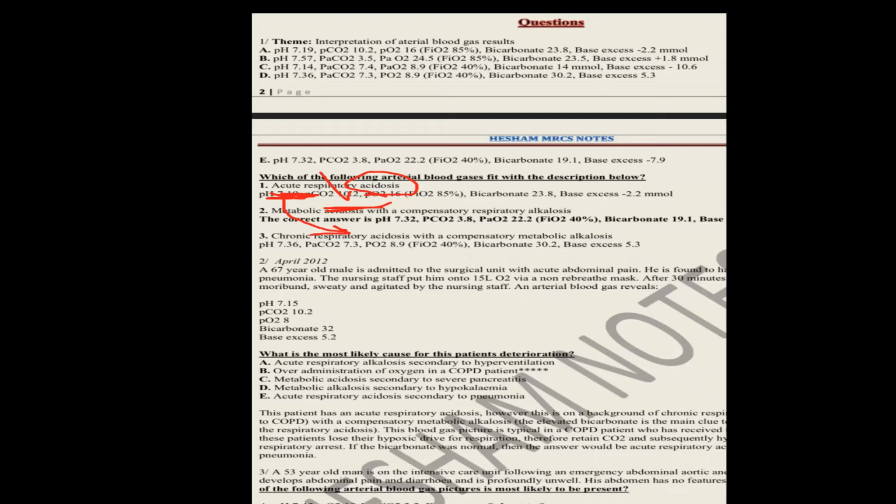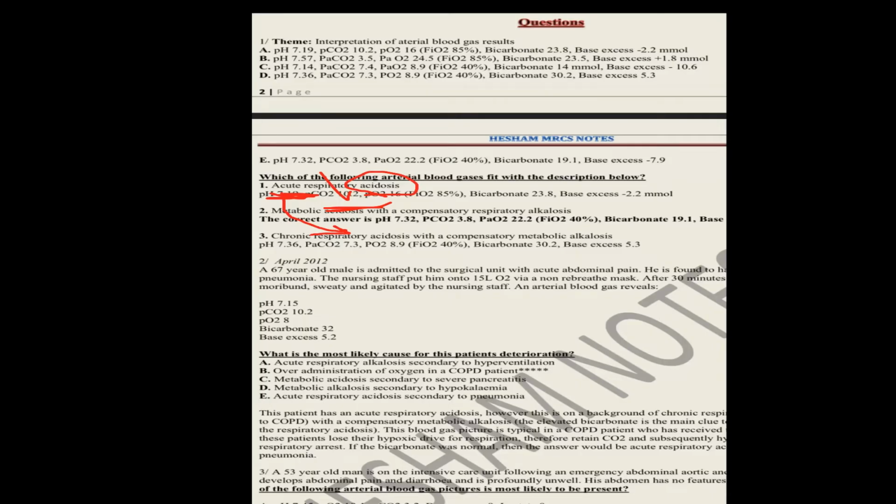But what about answer C? You can see the pH is acidotic, PaCO2 is increased, and bicarb is decreased. This is a condition of mixed acidosis.